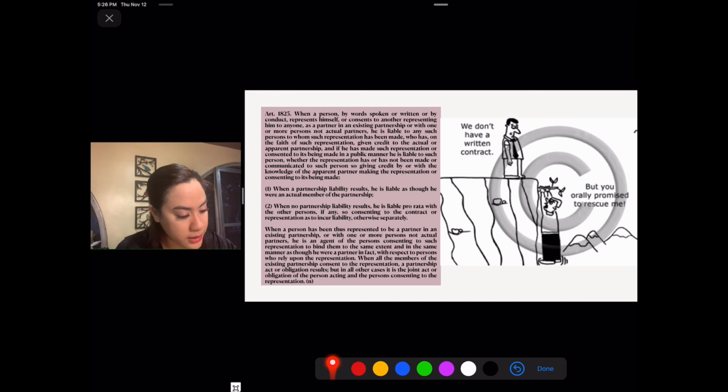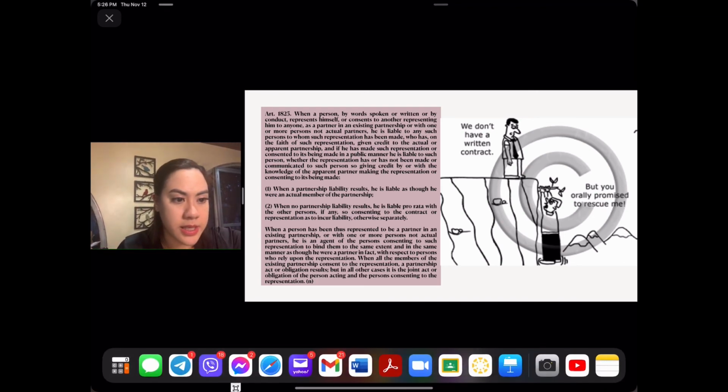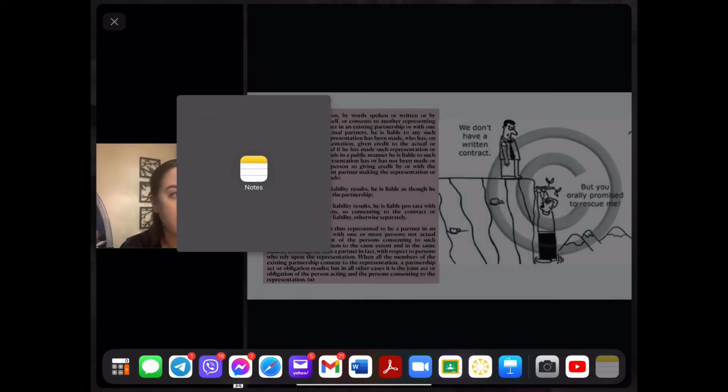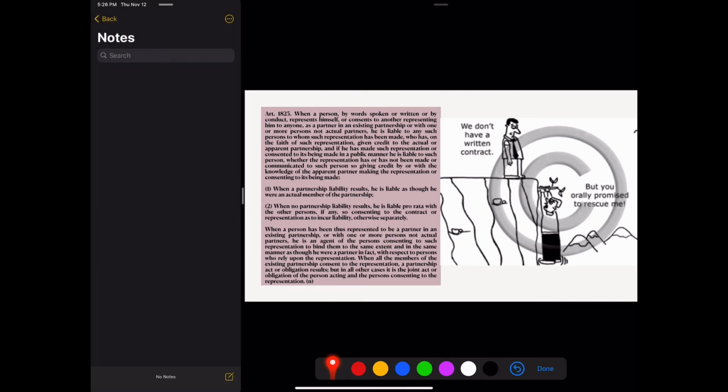Let me enumerate these instances. And I'm using the examples under De Leon's book. So for those of you here, you might like to take a screenshot of 1825. I'll give you a minute to read it.